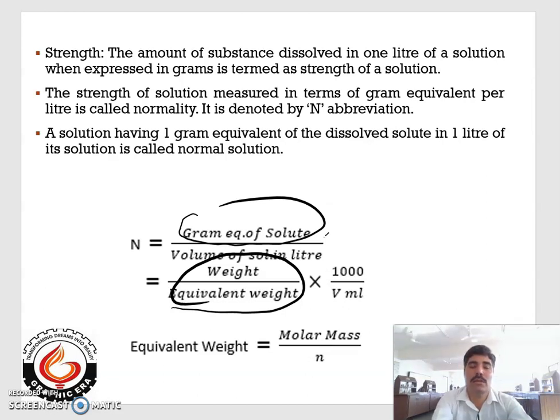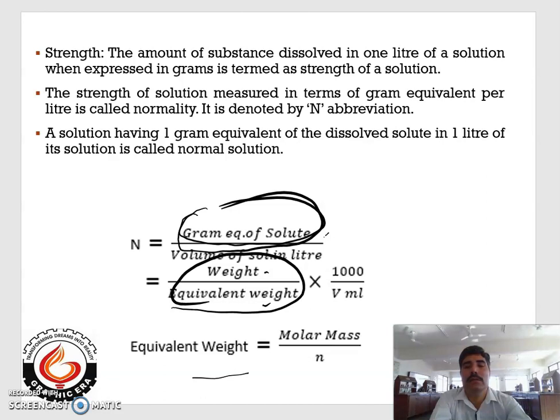See, the formula of the normality is gram equivalent of solute divided by volume of solution in liter. The formula of this gram equivalent of solute is weight divided by equivalent weight. Equivalent weight can be further calculated by the molecular mass or the molar mass of a molecule divided by n, where n is the number of H positive ions in acid or number of OH negative ions in base, or in case of ions it is the charge of the ion.